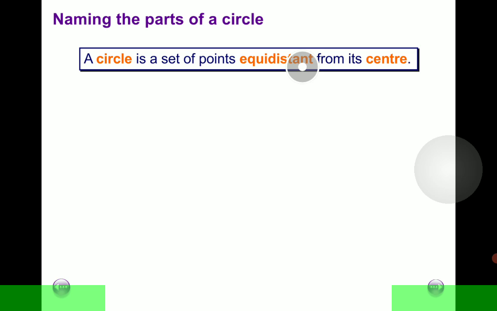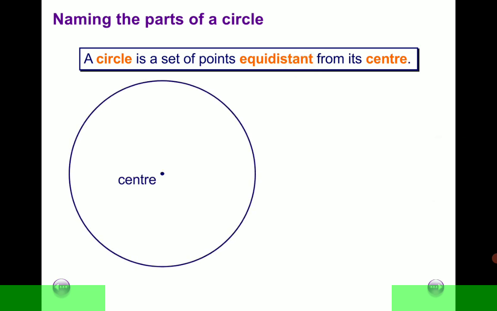A circle, as you know it, takes this shape. A circle has a center about which the points are generated. Let's suppose you are drawing a circle using a pair of compasses, which is one of the instruments in your mathematics box. You pitch the needle of your compass here at the center, and then you open your pair of compasses wide enough to a certain radius, and then you draw this very nice shape. It is this shape which we call a circle.